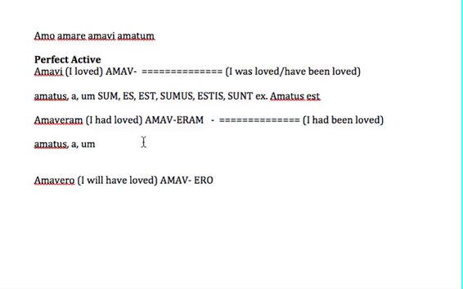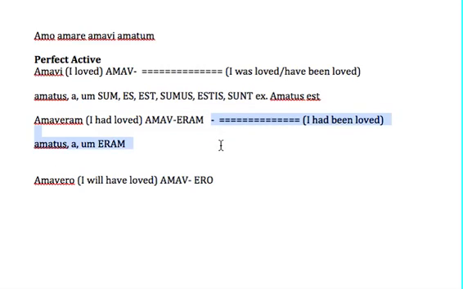Instead of the present of the verb to be, you put the imperfect, just like in the active, except that now it's a separate word. So amatus eram means I had been loved if I am a man. Amata eram if I am a female. Okay, I had been loved.